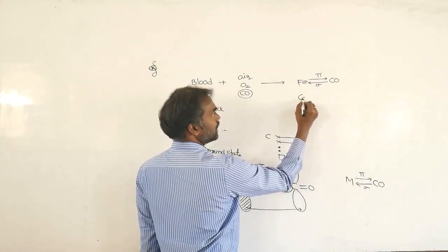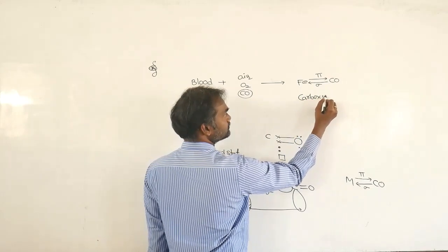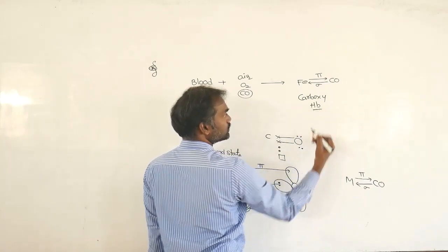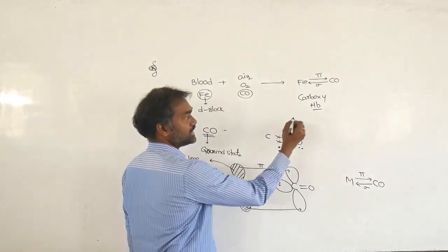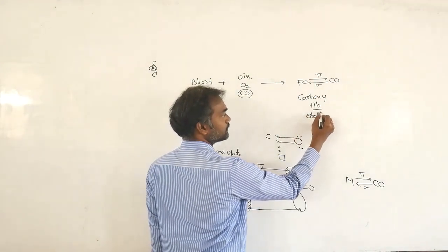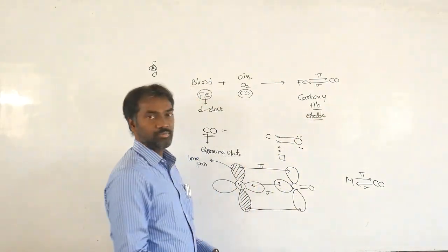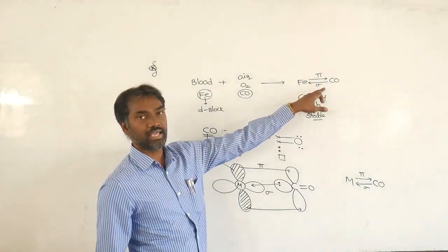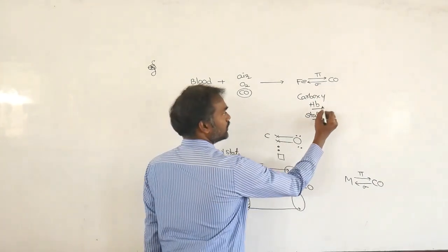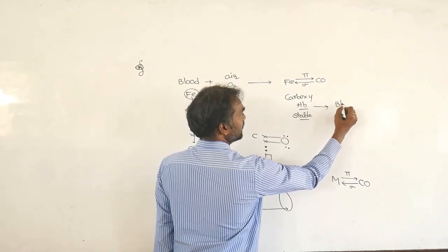This is carboxyhemoglobin, and it is highly stable. Highly stable means the blood loses its character.